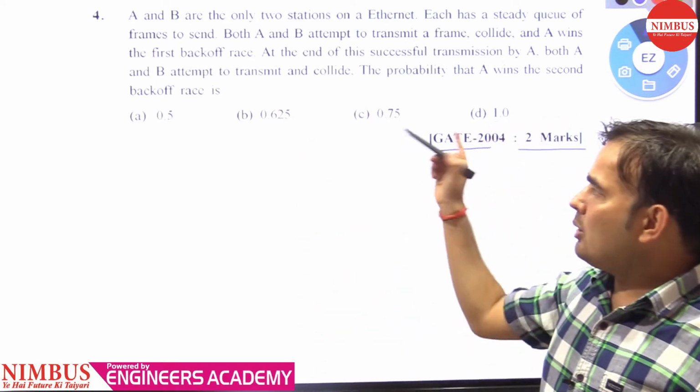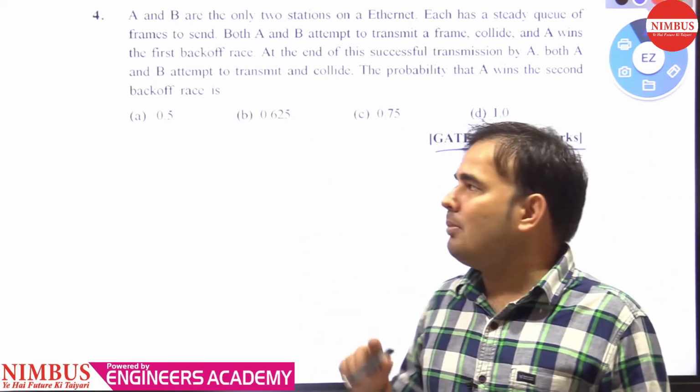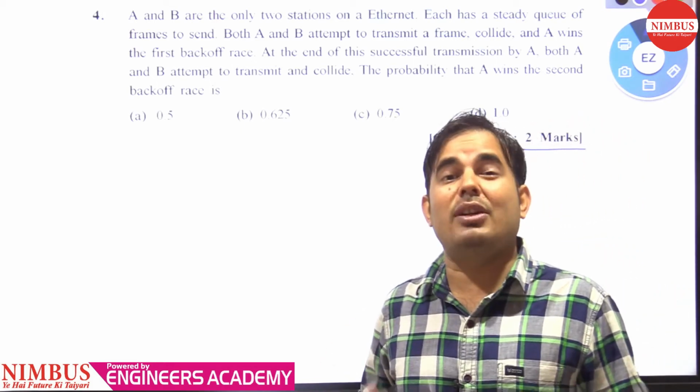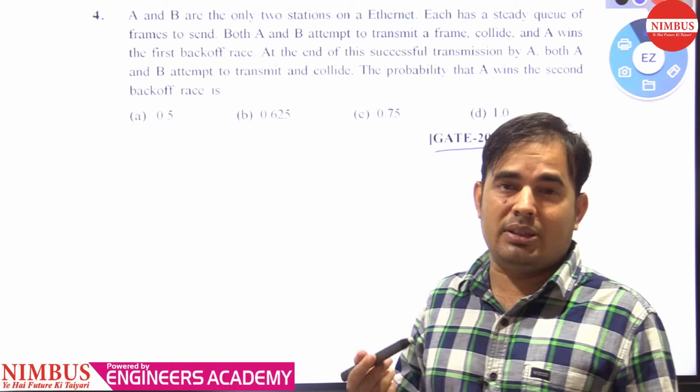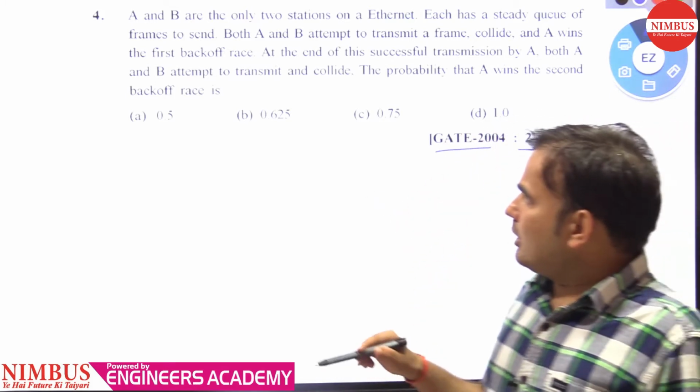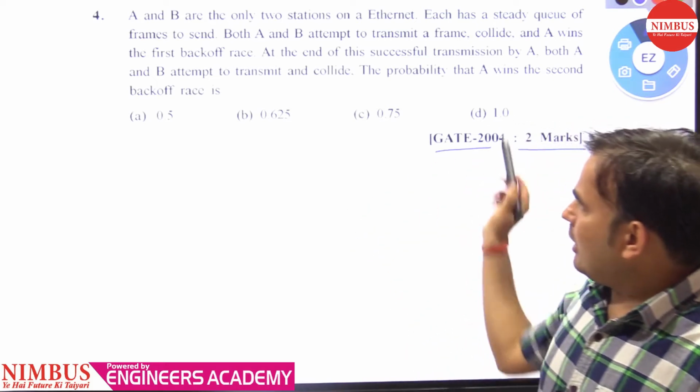So this question belongs to the exponential back-off algorithm, which is used to reduce collisions in the network. Let's see what it says.